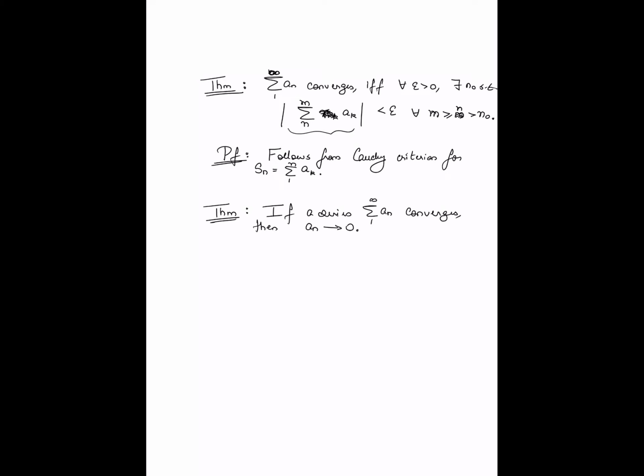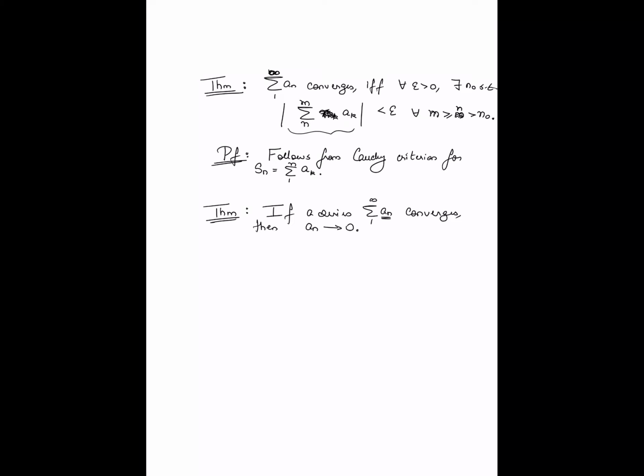So if a series converges, then we are claiming that an, the sequence of summands itself, must converge to 0, right? Basically the sequence of summands that defines the series has to converge to 0 if the series converges.